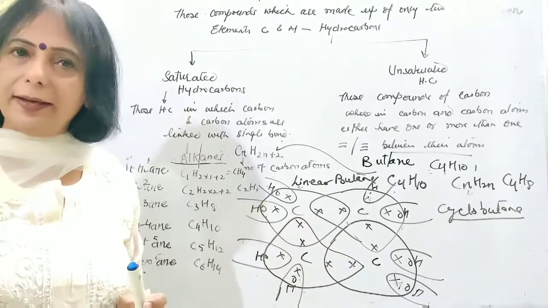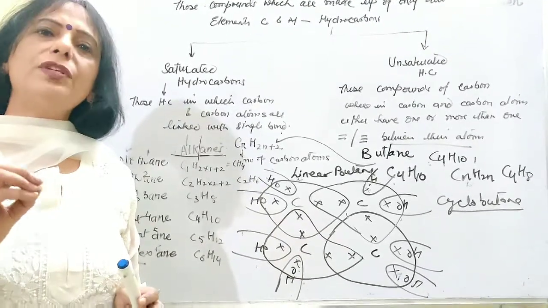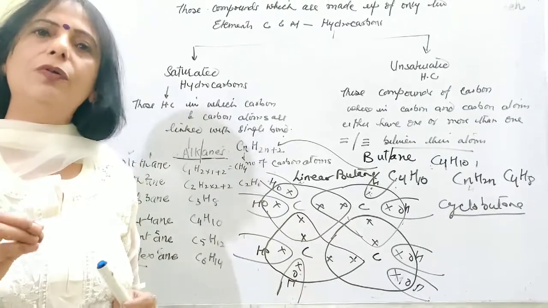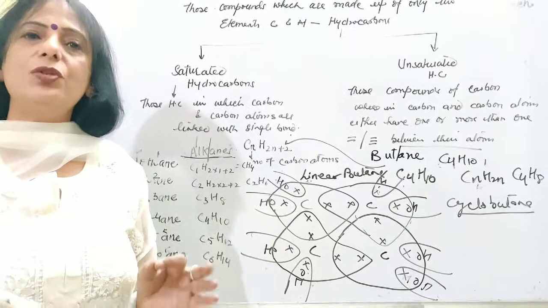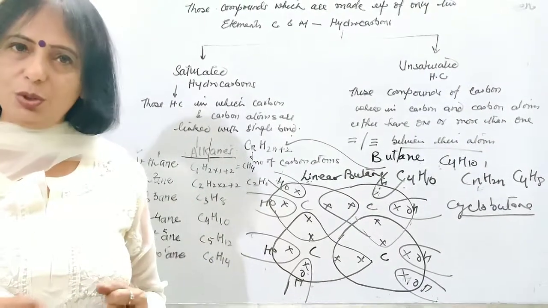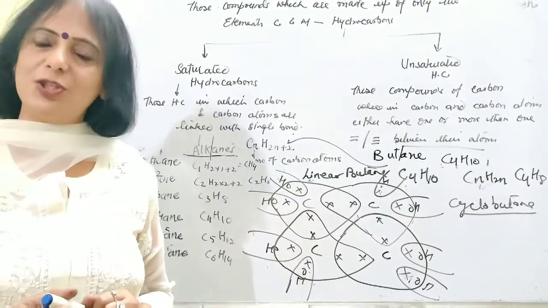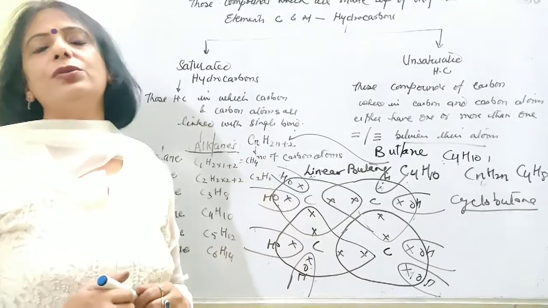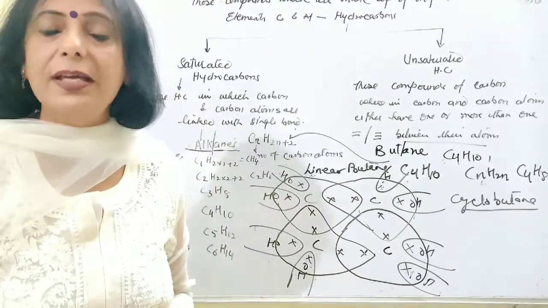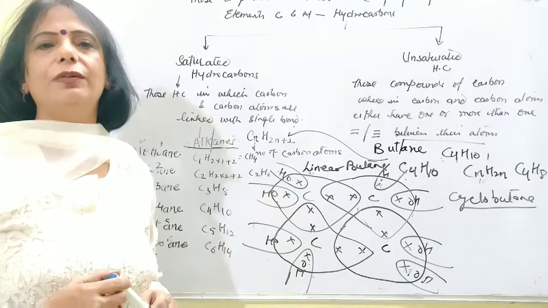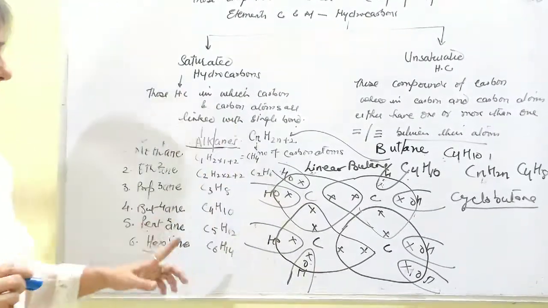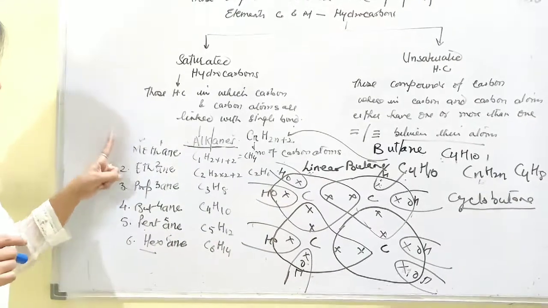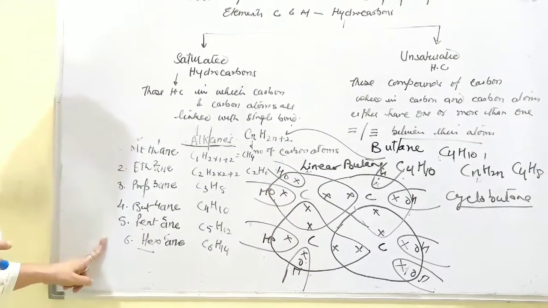It is cyclobutane, and when you have to go for cyclopentane, which is C5H10, you will go for the pentagonal structure. When you have to go for cyclohexane, you will go for the hexagonal structure, and in this way you can draw the saturated cyclic hydrocarbons too with the general formula CnH2n, but the linear saturated hydrocarbons will have the general formula CnH2n plus 2. But the most important thing which you have to learn is the sequence in which they are. You have to learn it.